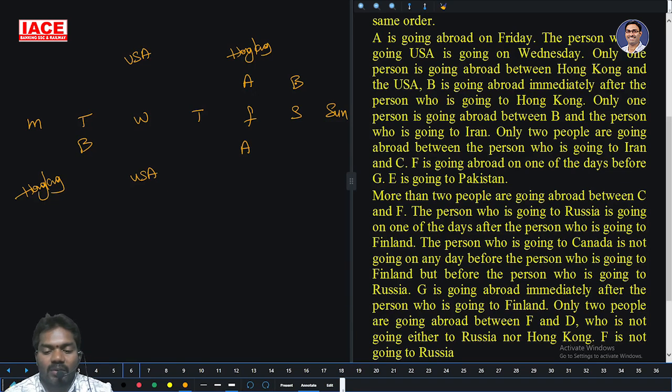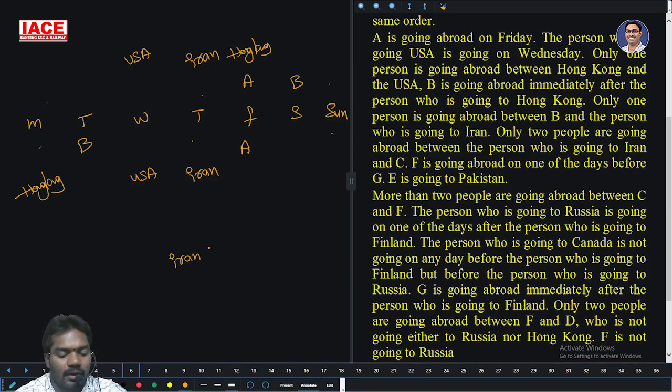Then only one person is going abroad between B and the person who is going to Iran. So B and Iran, one person between, this is the only chance. Only 2 people are going abroad between the person who is going to Iran and C. So Iran and C may be a chance, in this case also.